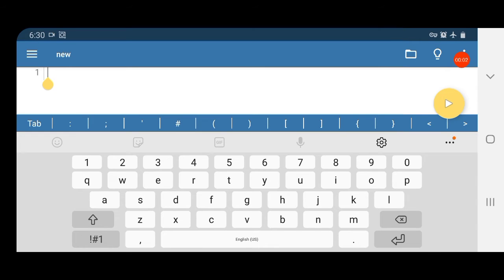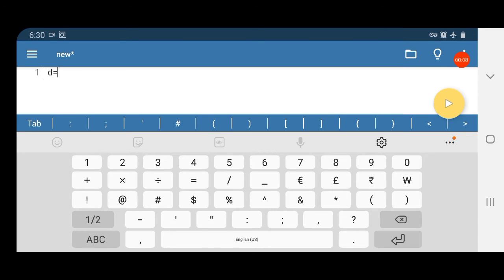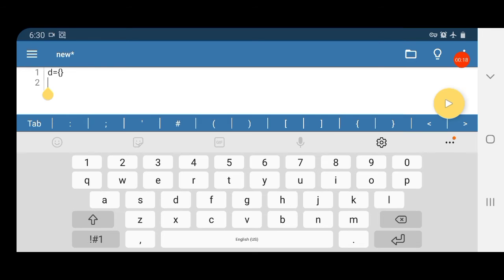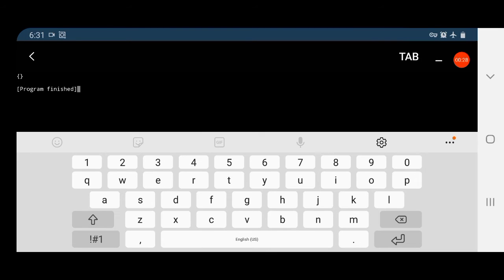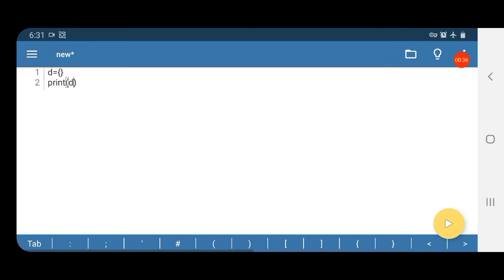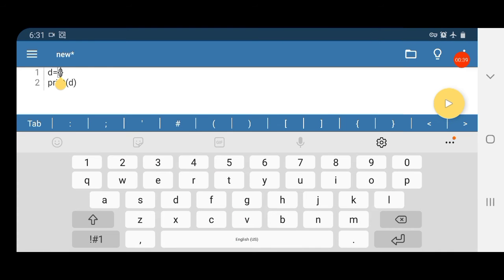Okay children, let us create a dictionary. D is equal to curly braces open, close. Let us see what the output will be if we print this D. Print D. You can see curly braces open and close, so it implies an empty dictionary. Now we are just inserting some values.